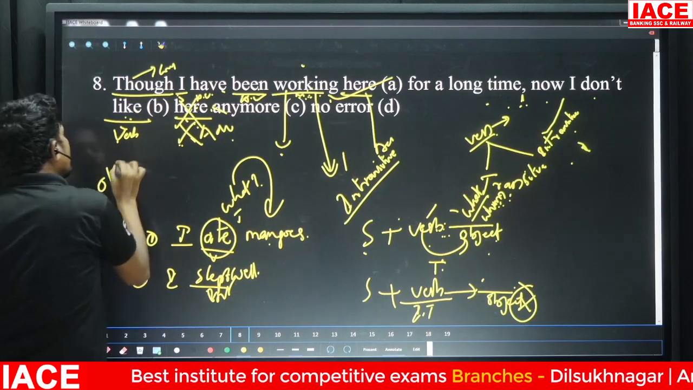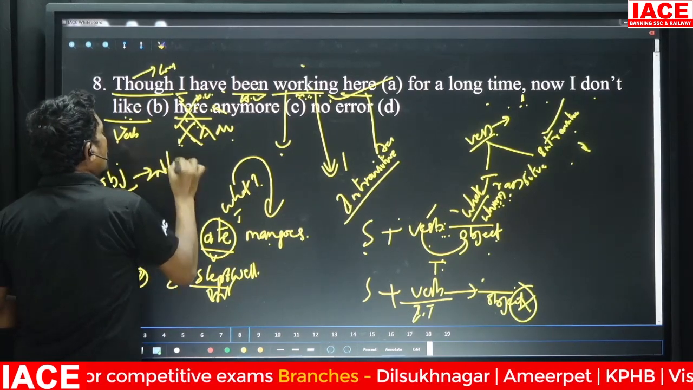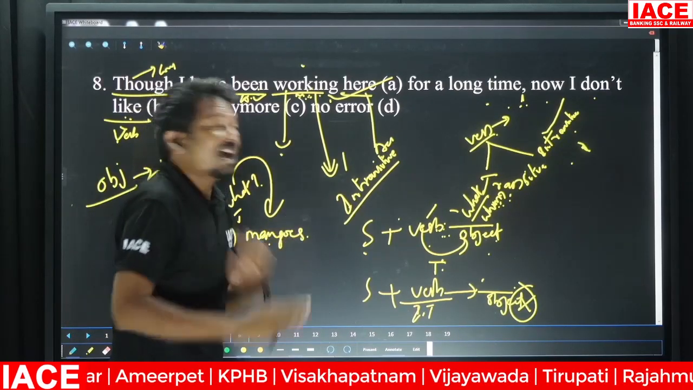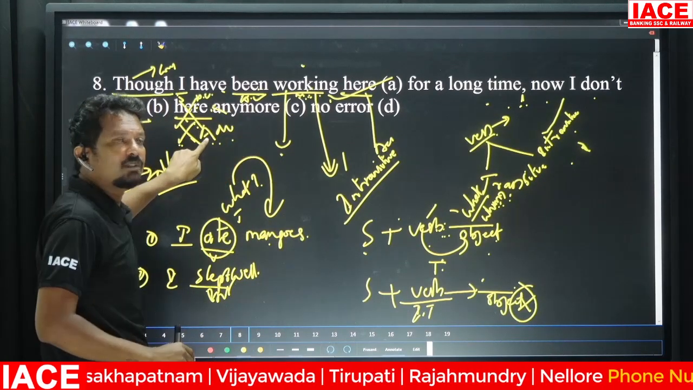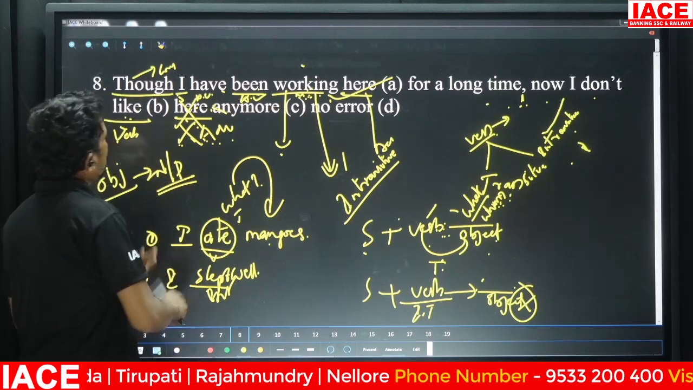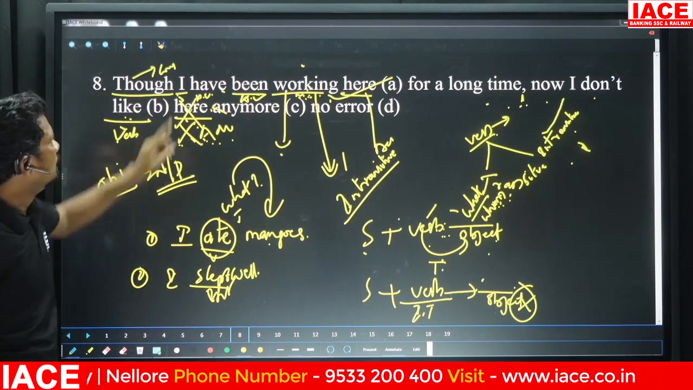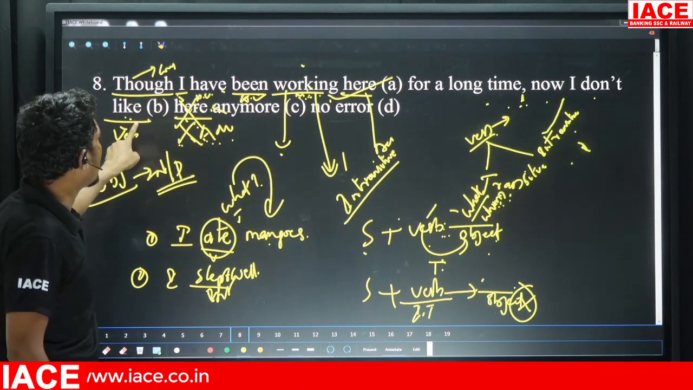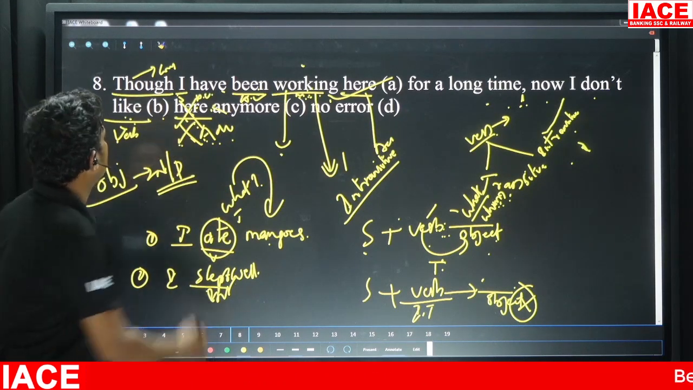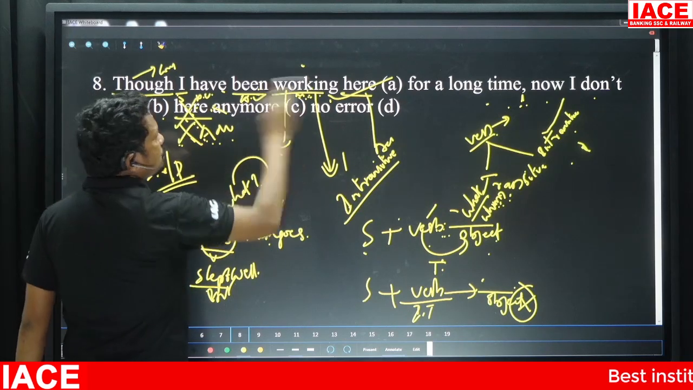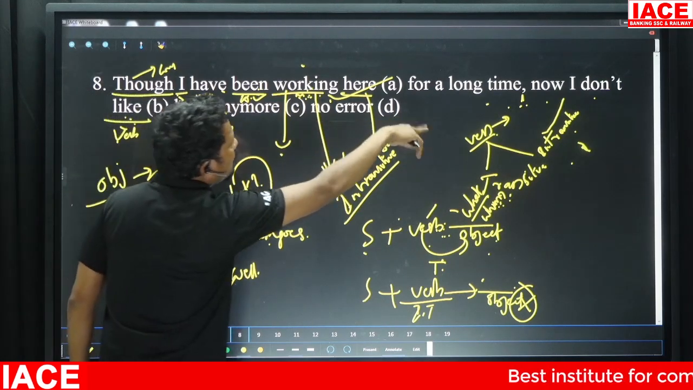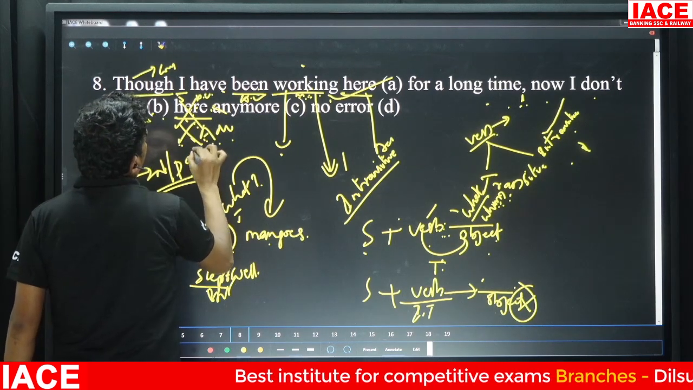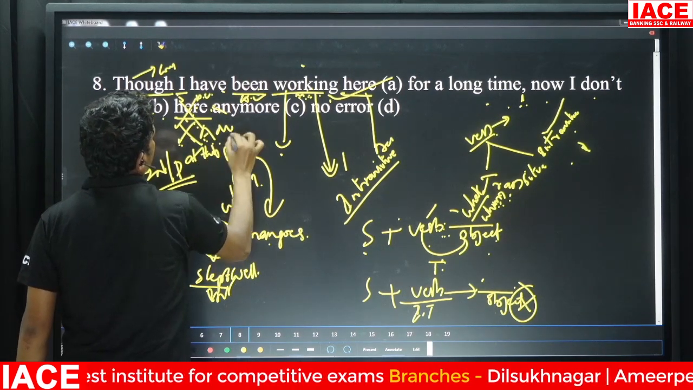Objects will always be nouns or pronouns. They are never adverbs. It means we need a noun or pronoun. Let me complete this sentence now. Though I have been working here for a long time, now I don't like working at this place.